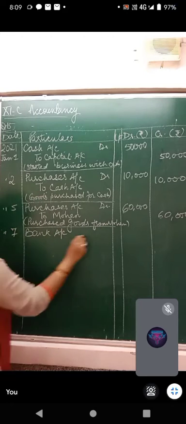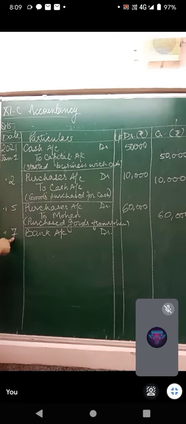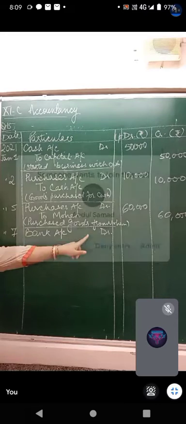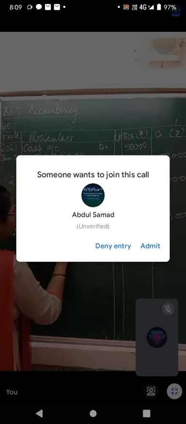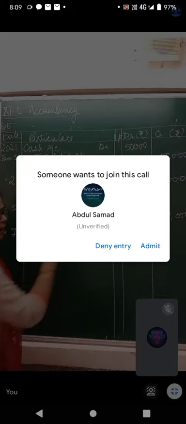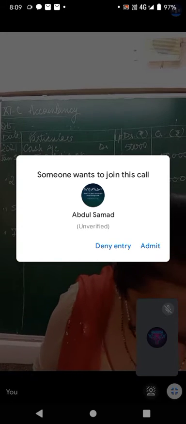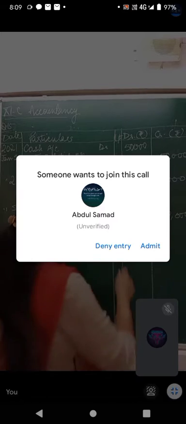Please note, the date is to be written with the debit value line, with the first line of the journal entry. Bank account debit to cash account. And with how much has he opened up a bank account? With rupees 10,000.